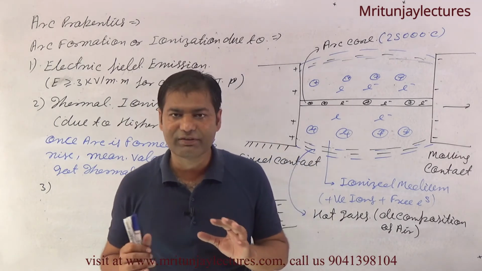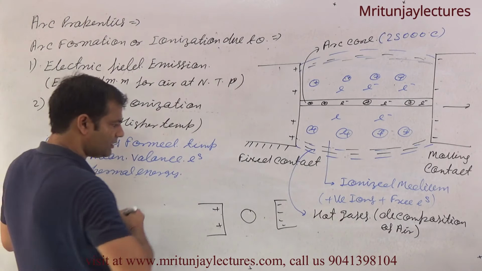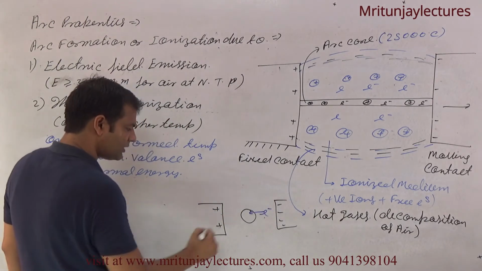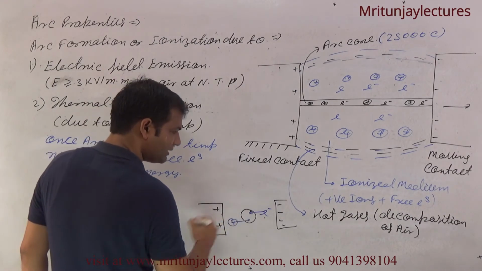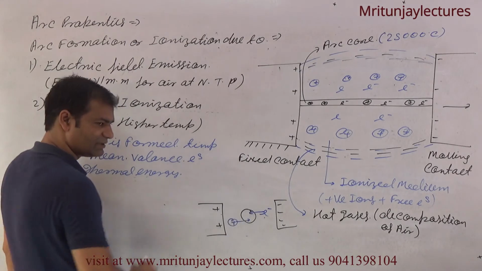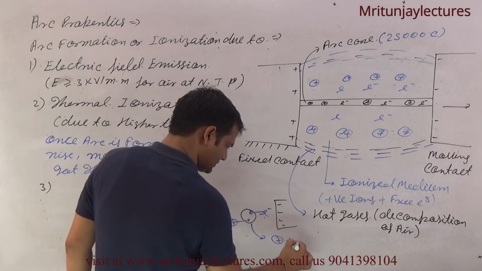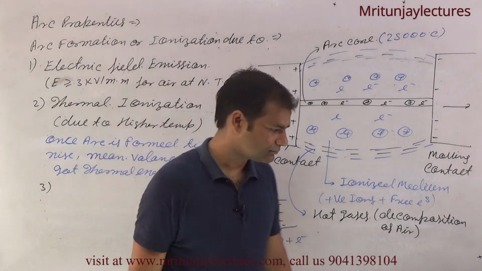It means they collide very fast with the neutral atom. If a free electron or a positive ion collides with a neutral atom, it is converted into a positive ion plus a free electron. It means ionization increases.